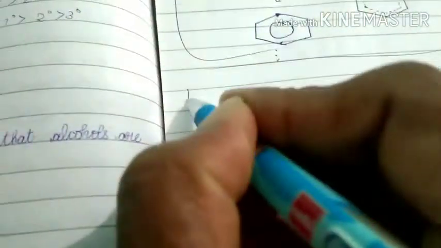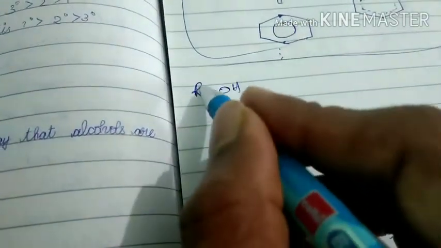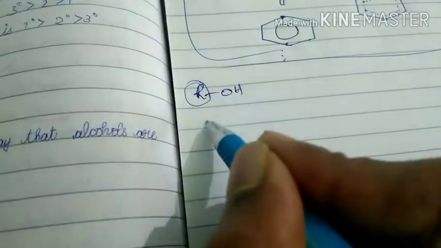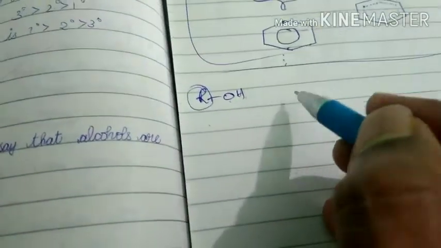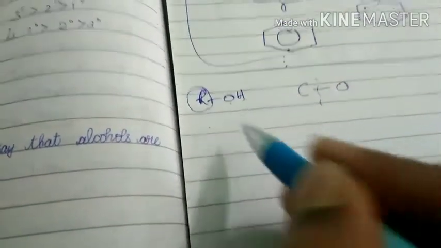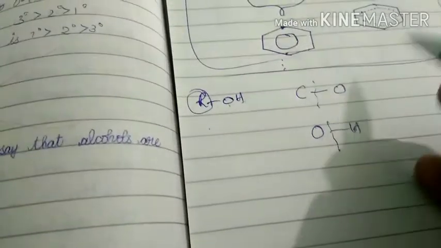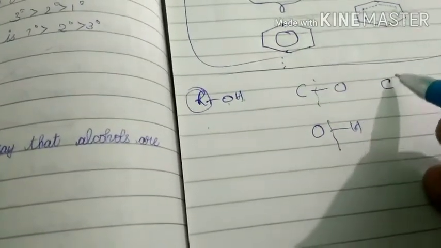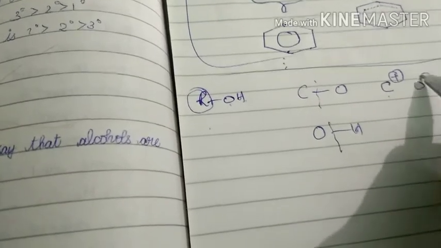See, the alcohol's general formula is what? ROH. R means alkyl group. That means here the C-O bond is there and the O-H bond is there. Some reactions take place due to cleavage of the C-O bond, and some due to cleavage of the O-H bond. Due to cleavage of the C-O bond, carbon gets a positive charge and oxygen gets a negative charge.